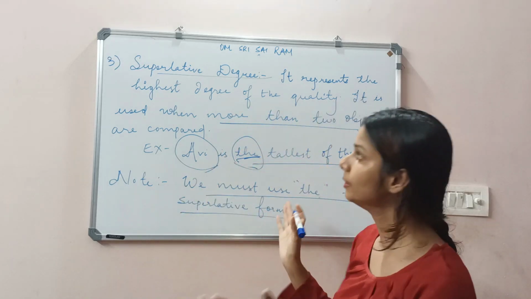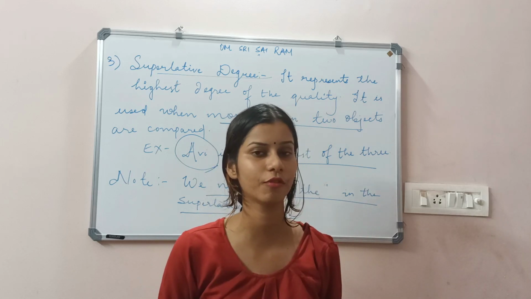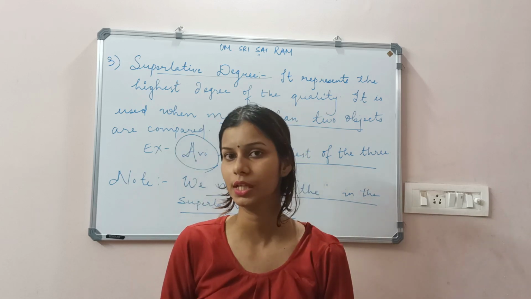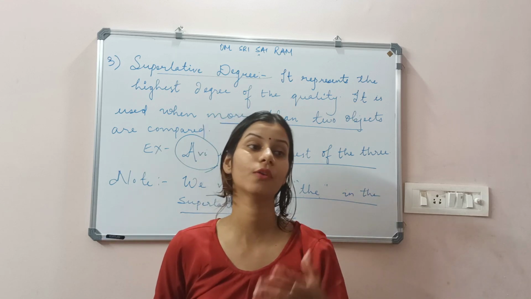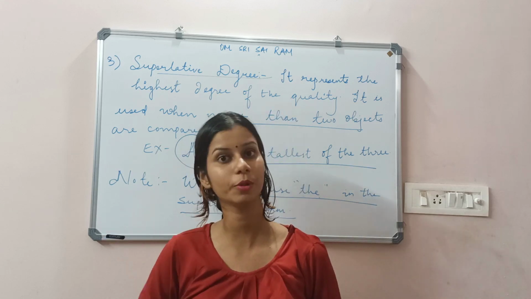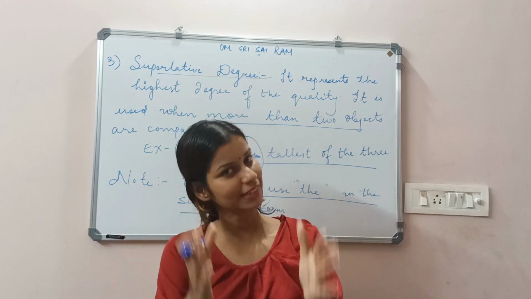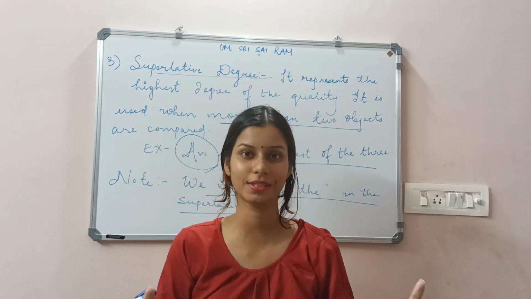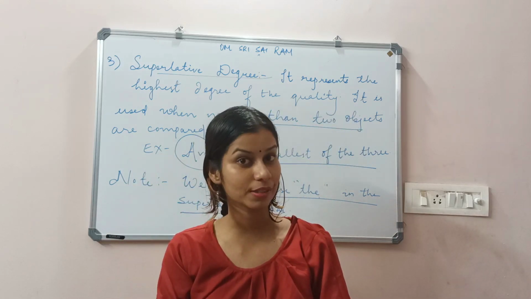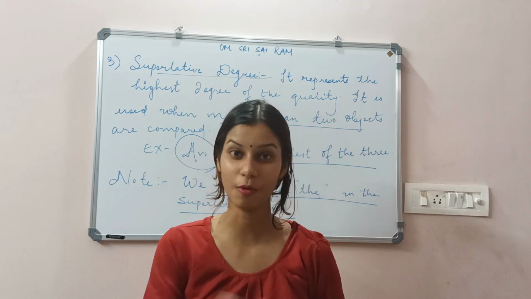Now, to form this positive form, this comparative form, and this superlative form, we have some basic rules. As we studied in the part of nouns, where you will be using s, where you will be using es, where you will be using ies, in the same way, these types of degrees also consist of basic rules. So let's move with the basic rule. But before that, kindly note this superlative form in your copy.